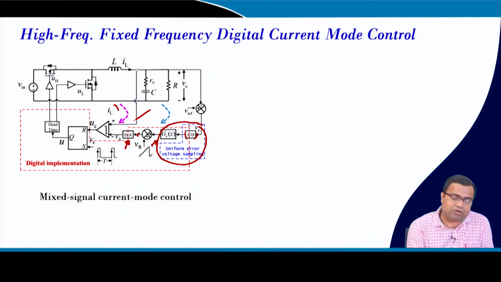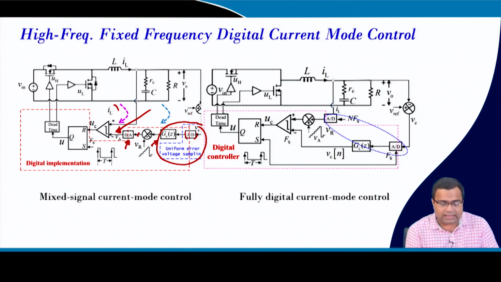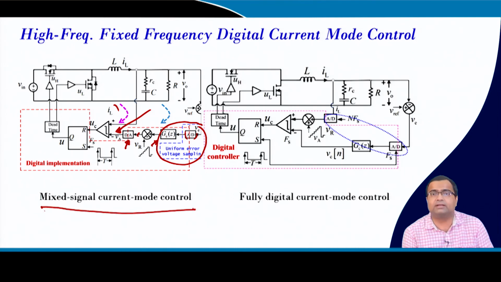So this is my analog current reference here, and that is directly compared to the sensed inductor current, and then the rest of the process is the same. And this architecture is called mixed signal, where the current loop is in analog and the voltage loop is in digital, because we want to retain the fast dynamics of the inductor current.